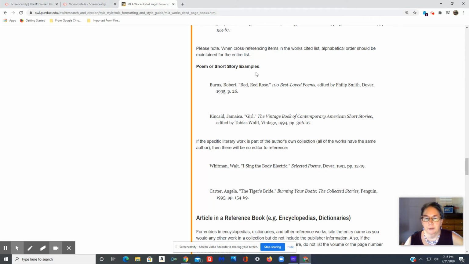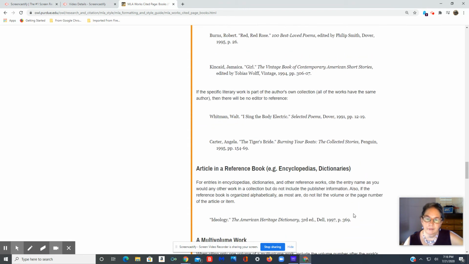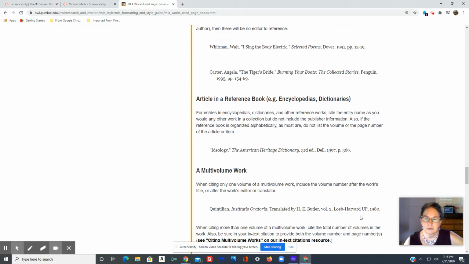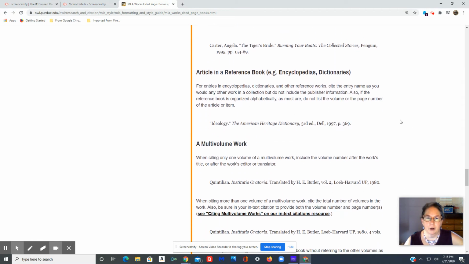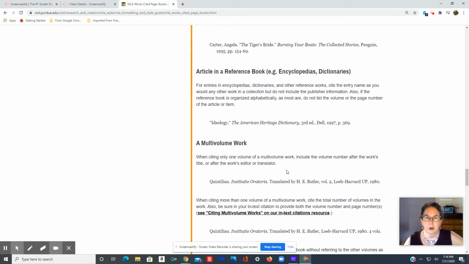If you have poems or short stories, you're going to say the story author first, then the title of the story, the book it came from, and the editor, the publisher, the year, and the pages. Okay. For reference books, they don't have authors. If you just wanted to give an article or a term, you could just give the term and say it came from this dictionary, this edition, and so on.